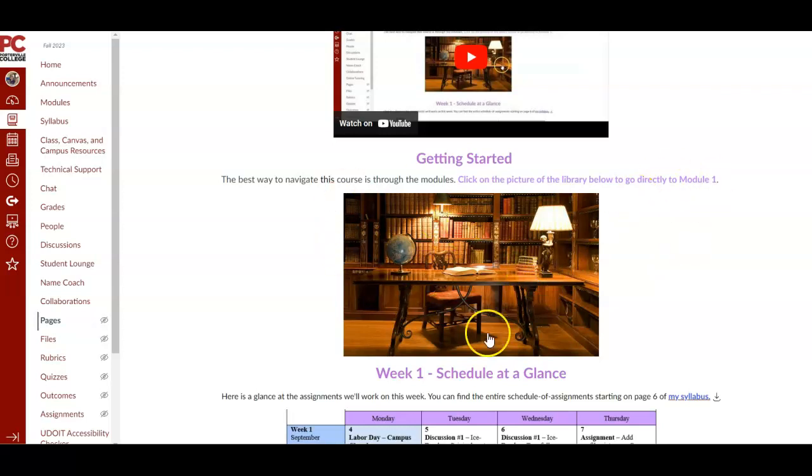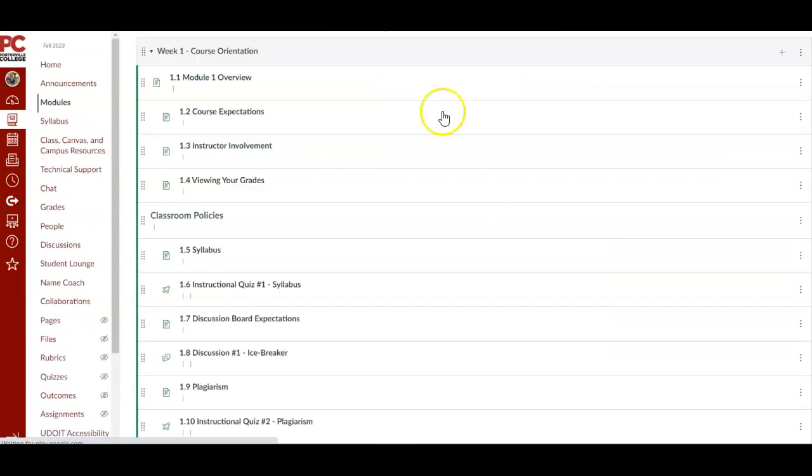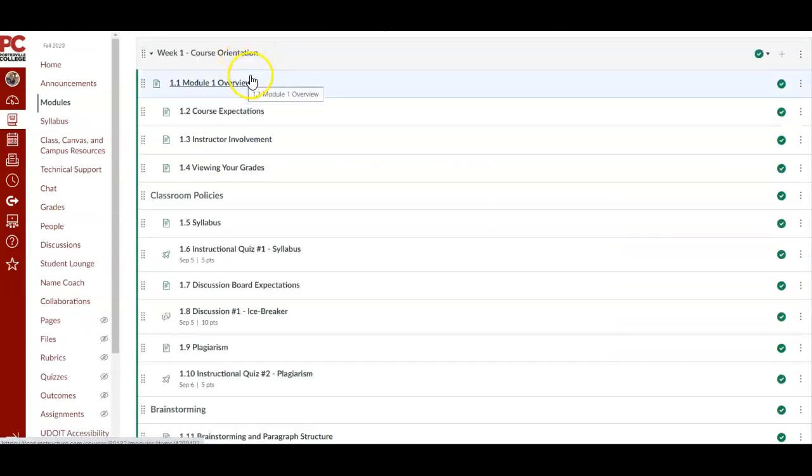Then here is the link that I will continuously update each week. This picture here of the library, if you click on it, it will go directly to whatever module we're working on for that week. So this is the module for week 1. Click on that. There you go, directly to the module. This is the best way to navigate my course.